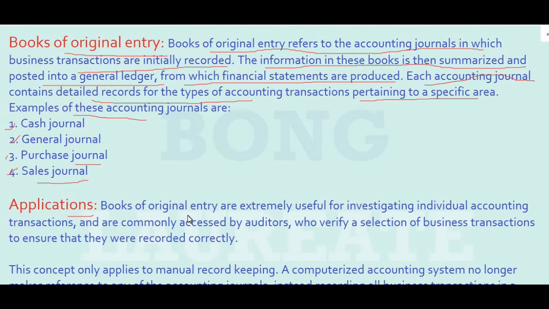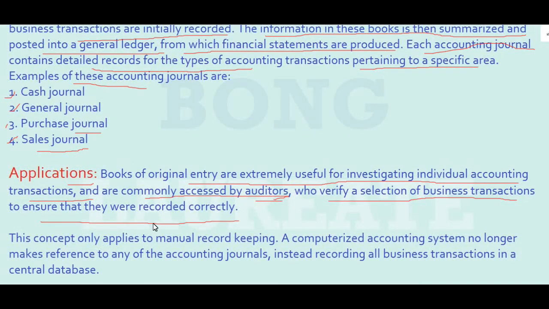Books of original entry are extremely useful for investigating individual accounting transactions and are commonly accessed by auditors who verify a selection of business transactions to ensure that they were recorded correctly. So it means that whenever an auditor checks the financial statements of a company or institution after a certain period of time to clarify the transactions listed in the statement, he has to verify it from the original book of entry. I think I am clear?